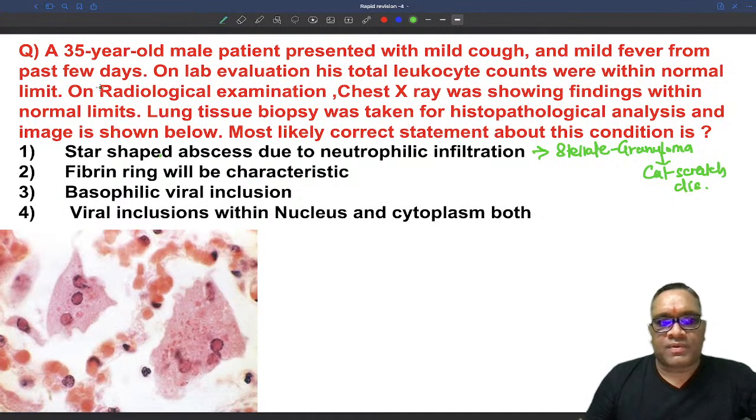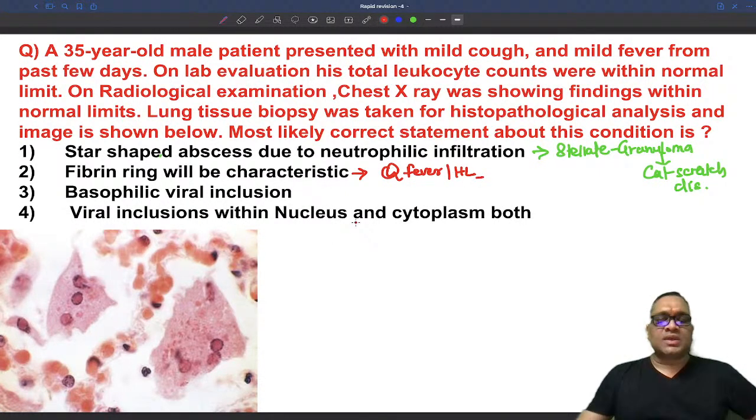Fibrin ring granuloma will be seen in which condition? Fibrin ring granuloma you will find in Q fever, or even in Hodgkin's lymphoma you can see, right? So we are not seeing any fibrin. Are you seeing any fibrin here? So there is no fibrin, there is no ring, right?